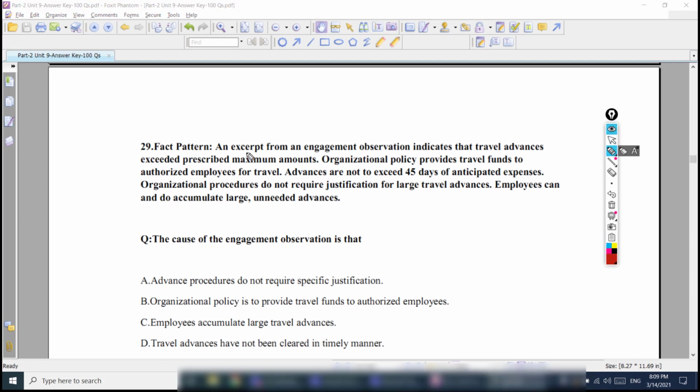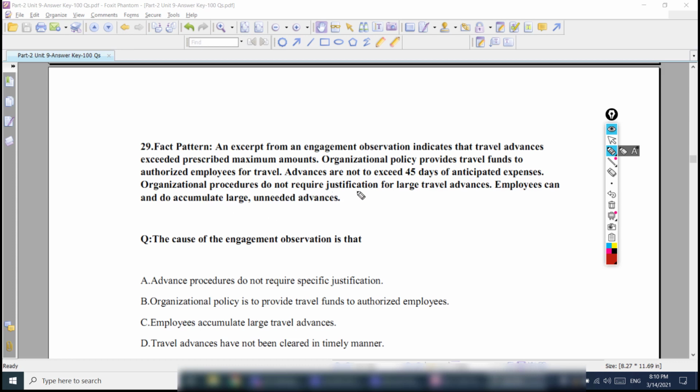An excerpt from an engagement observation indicates that the travel advances exceeded prescribed maximum amounts. Organizational policy provides travel funds to authorized employees for travel. Advances are not to exceed 45 days of anticipated expenses.